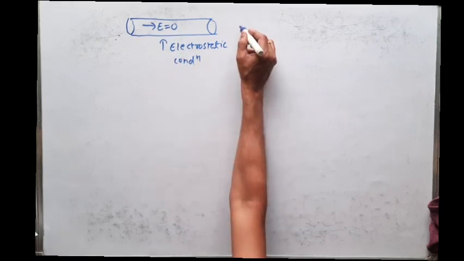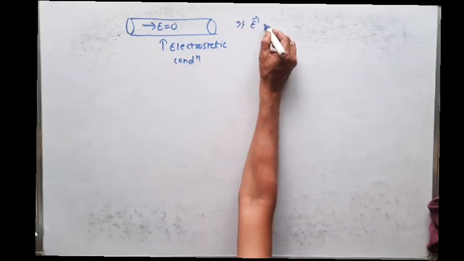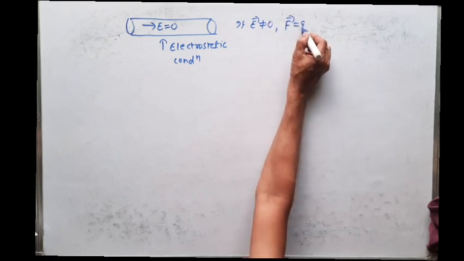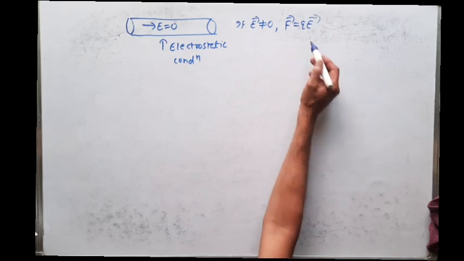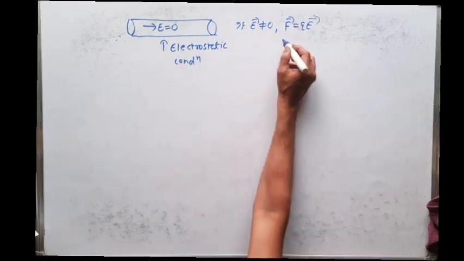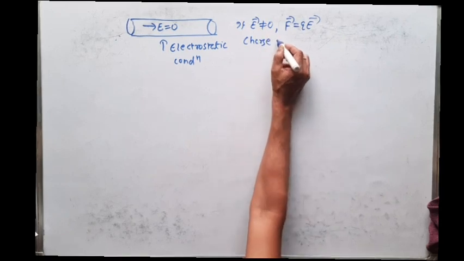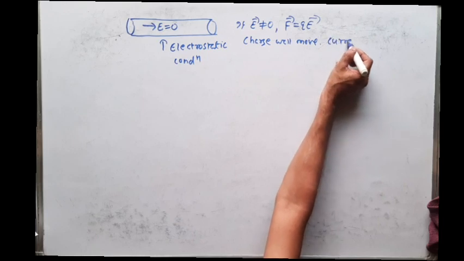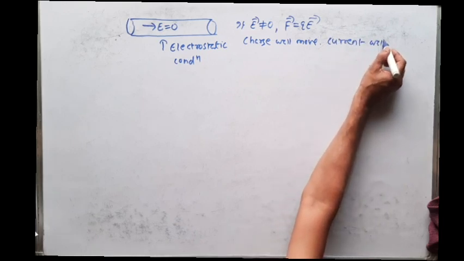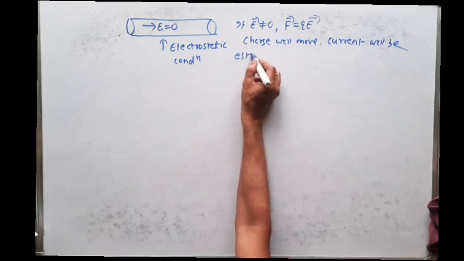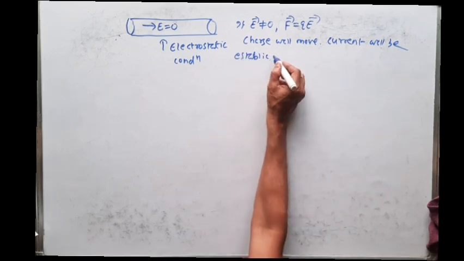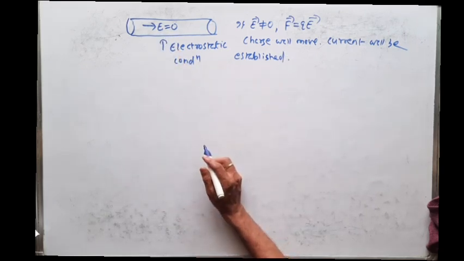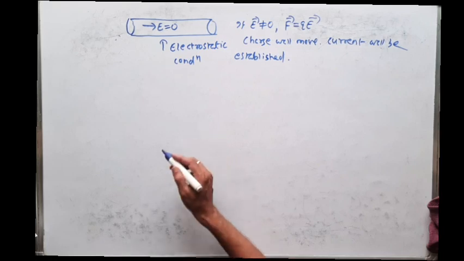If not zero, what will happen? If electric field intensity inside the conductor is not zero, the charged particle will experience a force, that is F is equal to QE. So if the charged particle experiences a force, then the charge will be in motion. Charge will move. And we know if charge moves, current will be established. So in the electrostatic condition, the electric field intensity inside the conductor is always zero.